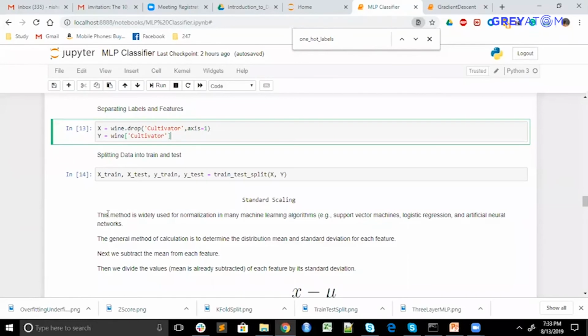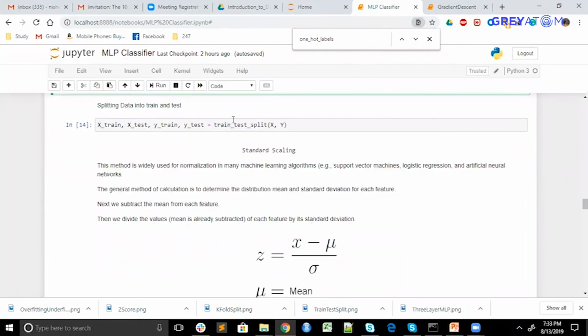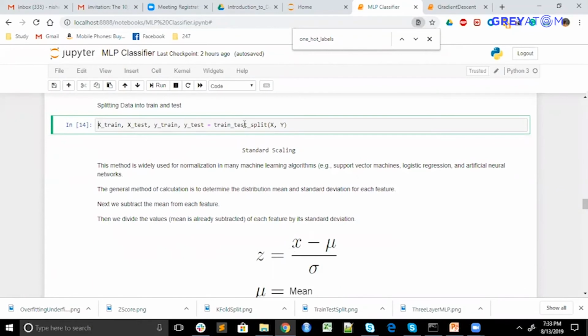Because there is no meaning in predicting on the data which we have already learned from, since that is something we have learned by heart. Test is something we have not seen yet. So we train our model on the training data set and then predict on the test to see how it performs. There are standard libraries for that, train test split, which splits the data.